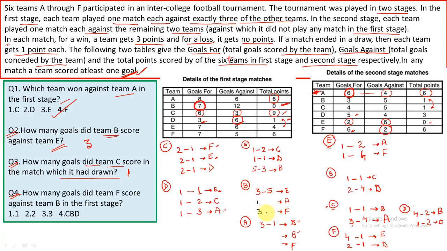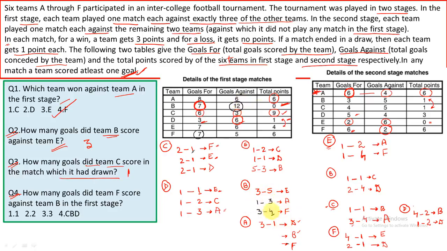Now as F has to win, it will make 4 goals. Why? Because total number of goals made by F is 7. 4 it will make over here, 1 F has already made, so this would be 5. And to win against A, it has to make at least 2 goals. So this would be 3 4. When this is the combination, the total number of goals conceded by B is 12. So the number of goals over here would be 3.